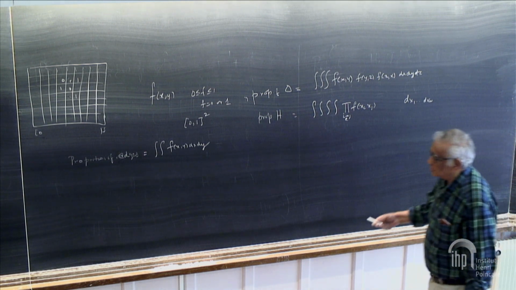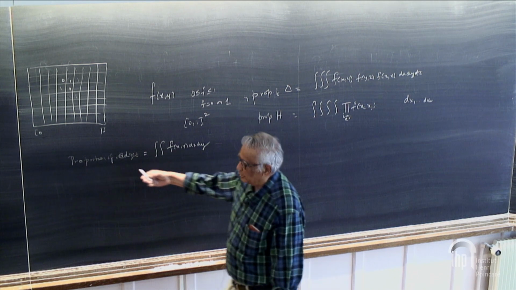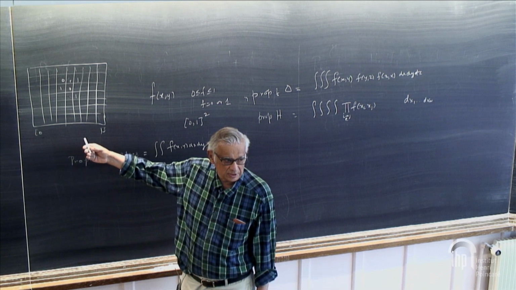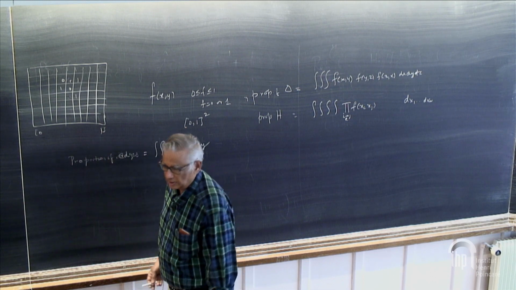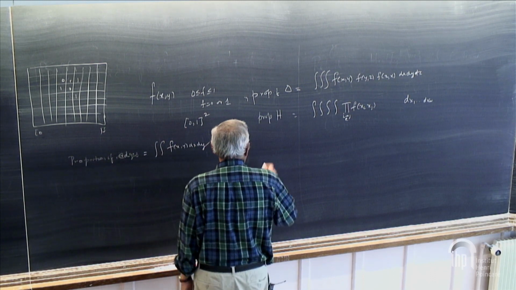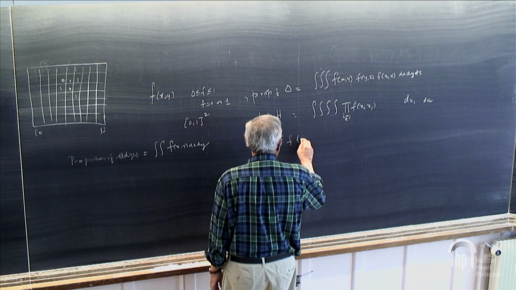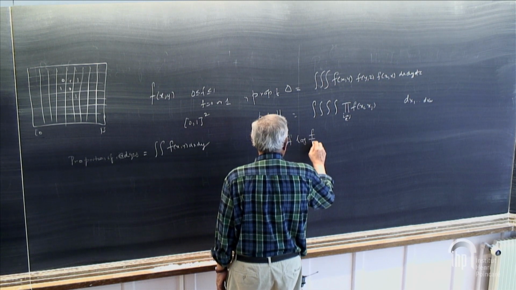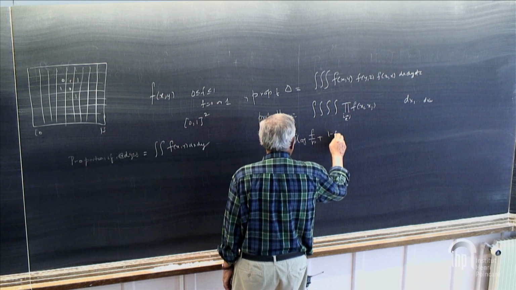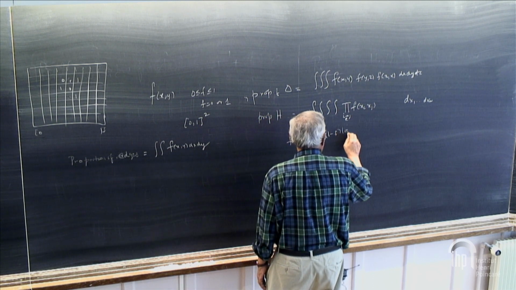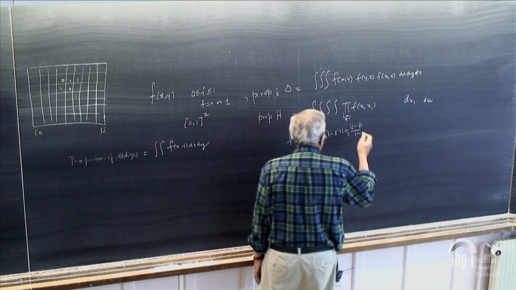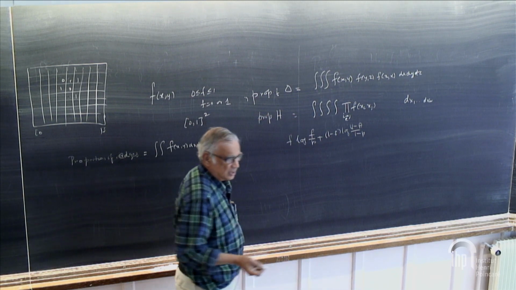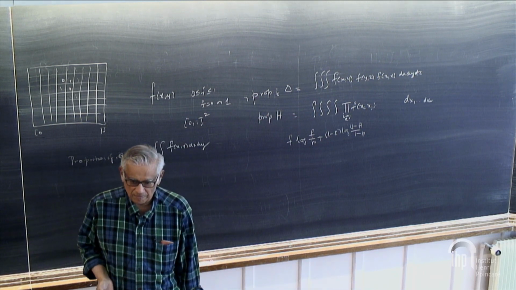Well, this function basically comes from independent random variables. So the entropy here is just f log(f/p) plus (1 minus f) log((1 minus f)/(1 minus p)). That's the basic effect.